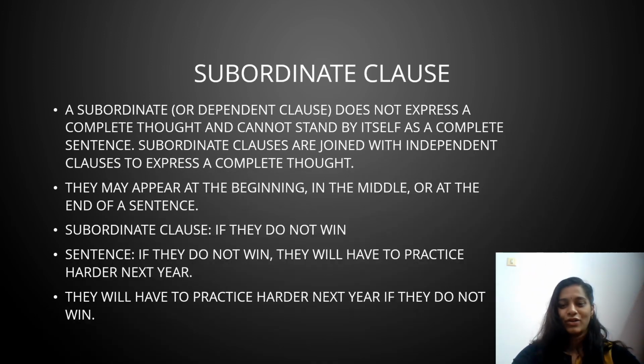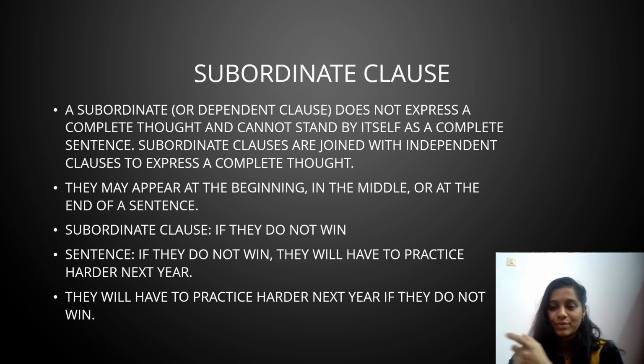The dependent clause, as the name itself suggests, does not express a complete thought and cannot stand by itself as a complete sentence. Subordinate clauses are joined with independent clauses to express a complete thought. They may appear at the beginning, in the middle, or at the end of the sentence. Subordinate clause, for example: if they do not win. Now, if they do not win, what happens? There is no continuity, no complete thought or meaning expressed there. It's only a part. That's why this is a subordinate clause.